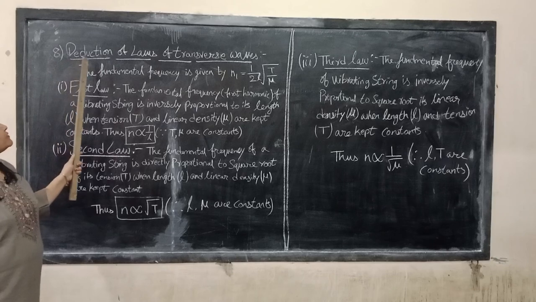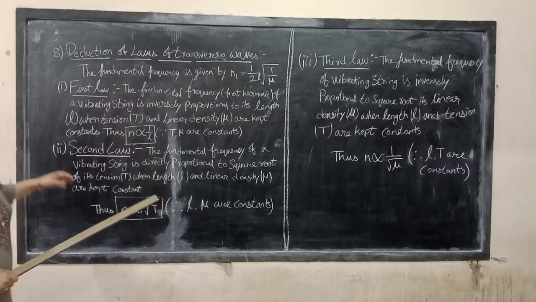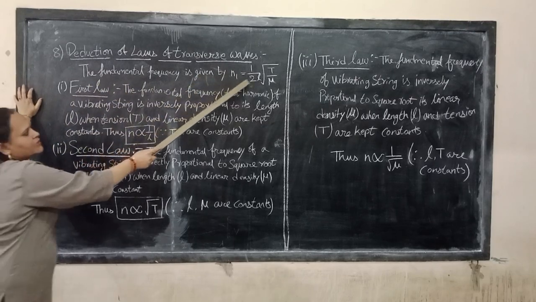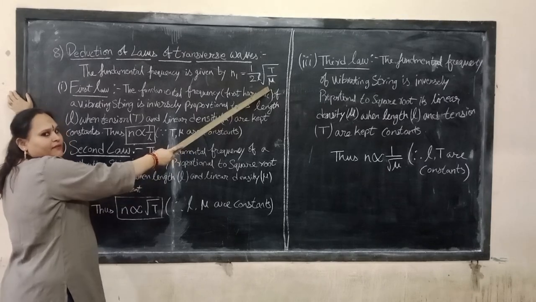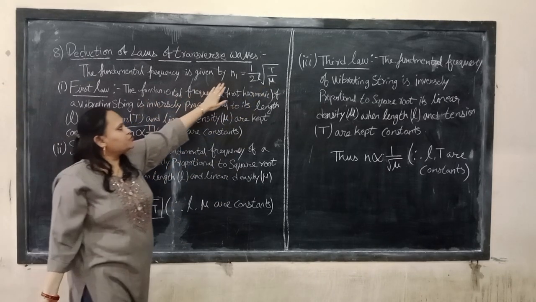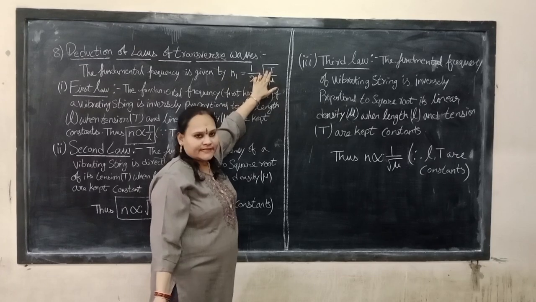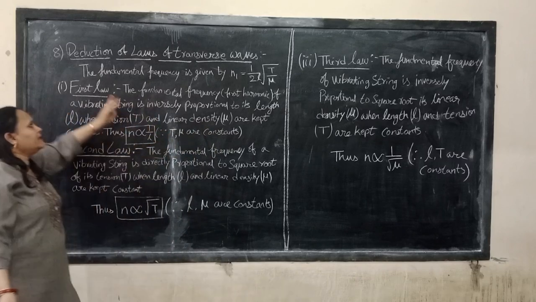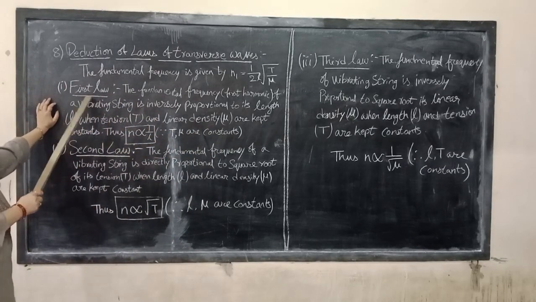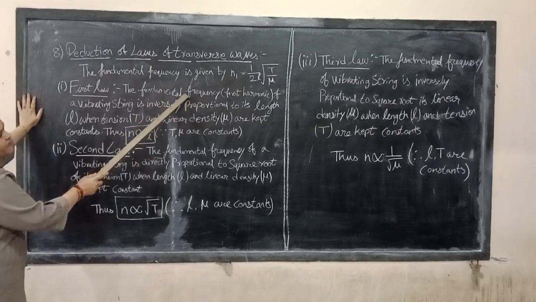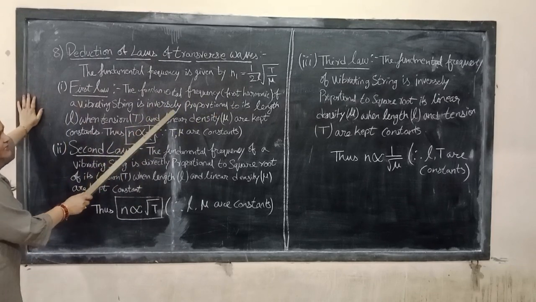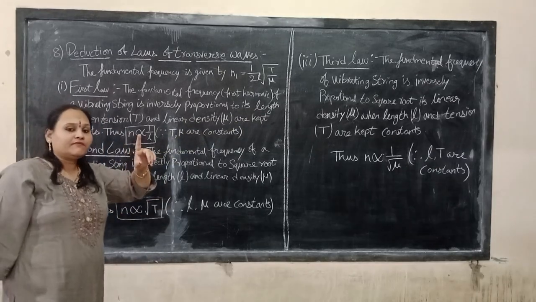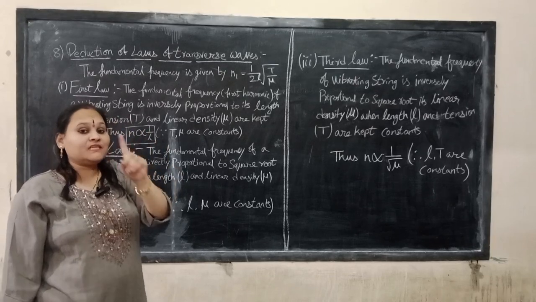Next, the laws of transverse vibrations of a stretched string. The fundamental frequency is given by n1 equals 1 by 2L into root of T by mu. So in these three laws, we use frequency, tension and linear density. We will discuss the 3 laws, very important laws. The first law: the fundamental frequency of a vibrating string is inversely proportional to its length.